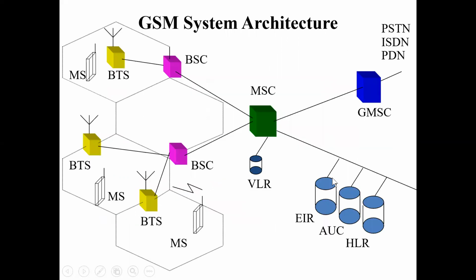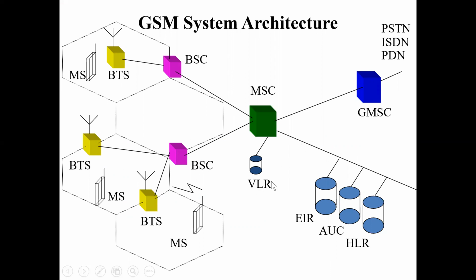So this was well defined. The mobile station was connected to each cell's base transceiver station. The base transceiver station is connected to the BSC, the control system, and then to the MSC,